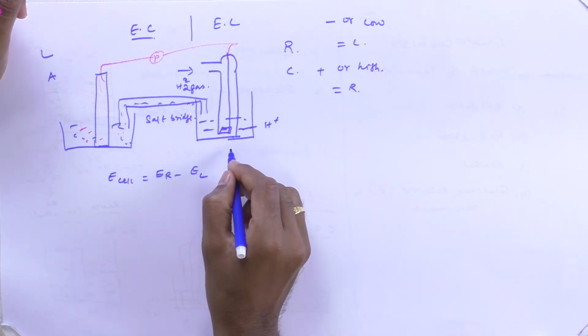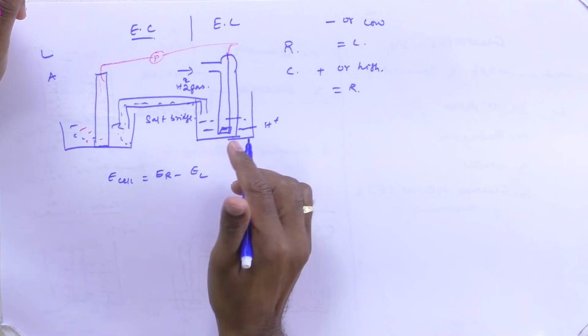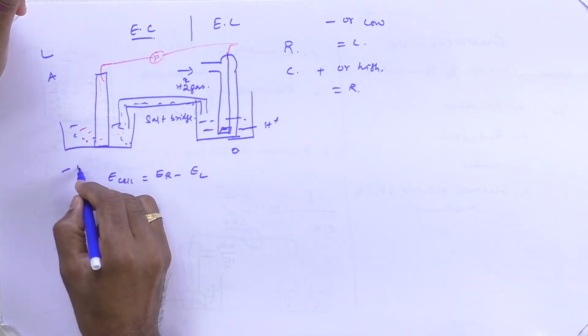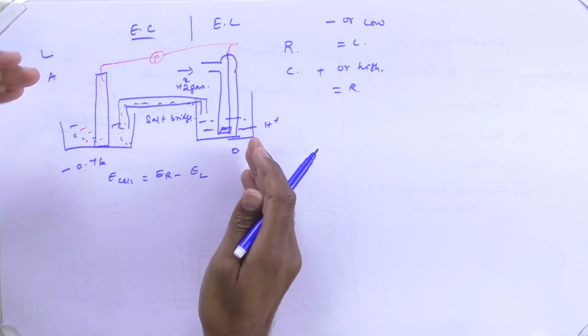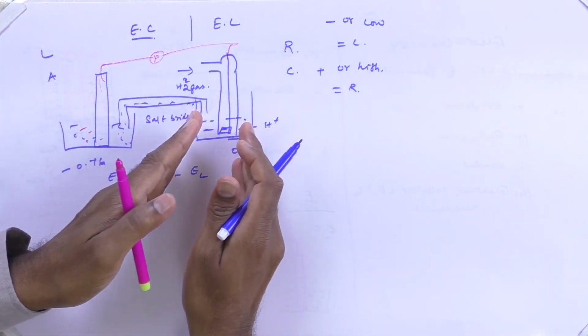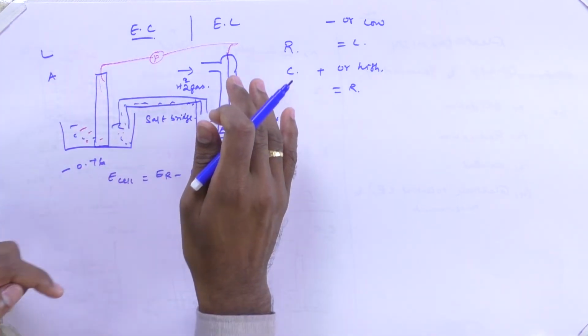As I mentioned earlier, the reduction potential value of hydrogen is going to be 0, and the reduction potential value of zinc is going to be minus 0.76. When you compare these two compartments, this is the lower value compared with this part. As a result, I kept this electrode on the left hand side and this one on the right hand side.